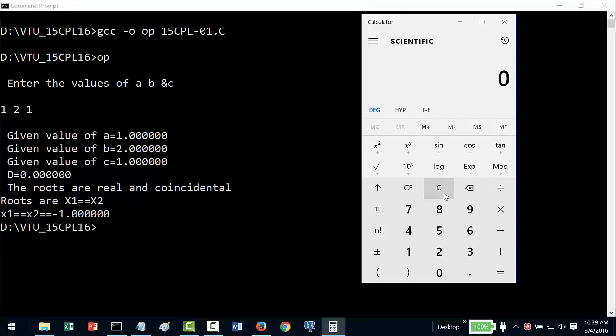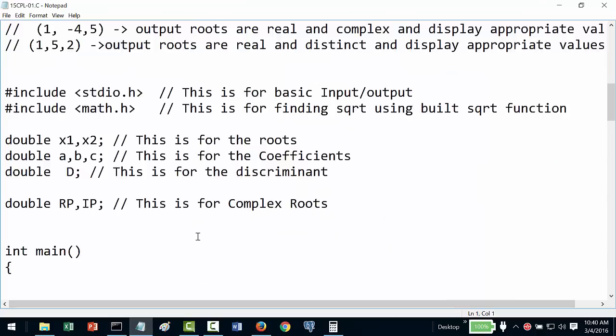My 4ac is, since a and c are 1, so 4. 4 minus 4 is 0. So square root of that divided by 2a is 0 by something is 0. So it will be minus b by 2 into a. In this case b is 2, so it is minus 2 by 2, which is nothing but minus 1. Okay, so hope that you understood this code.